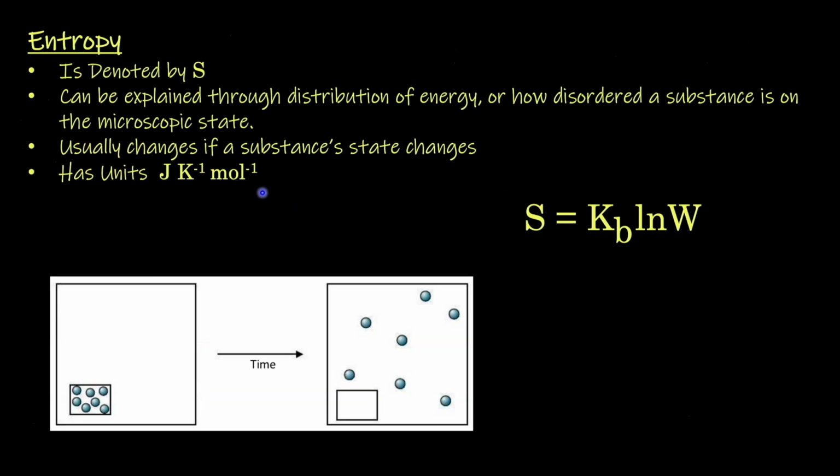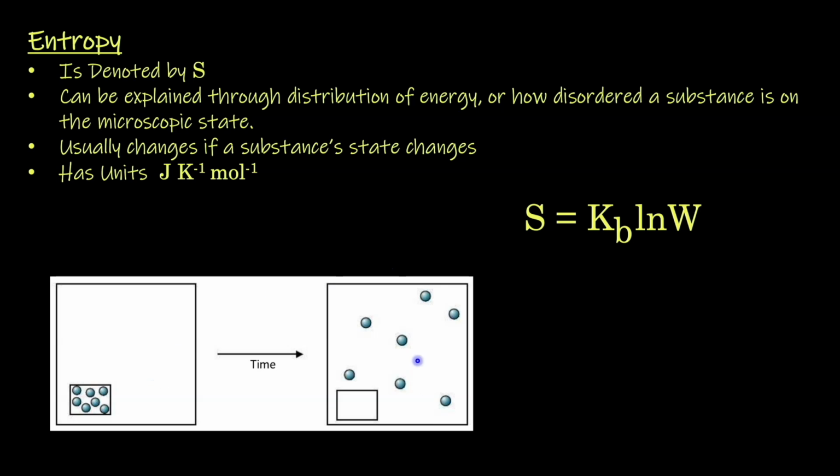Entropy is defined as the measure of the distribution of available energy among the particles in a closed system. We can also look at it as a measure of disorder in a substance in the microscopic state. Ordered particles like atoms in iron have a lower entropy than disordered particles like nitrogen molecules in air. We see that entropy changes as the state or phase of a substance changes, because a solid phase has more regularly ordered particles. The liquid phase has relatively less organized particles, and a gas phase has the least organized ones.